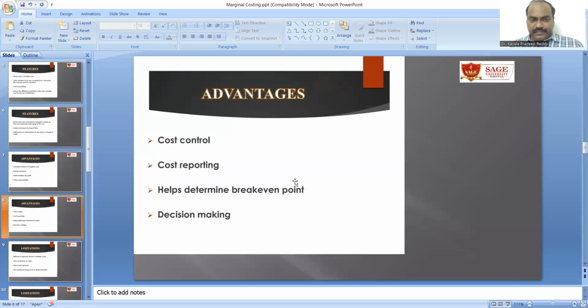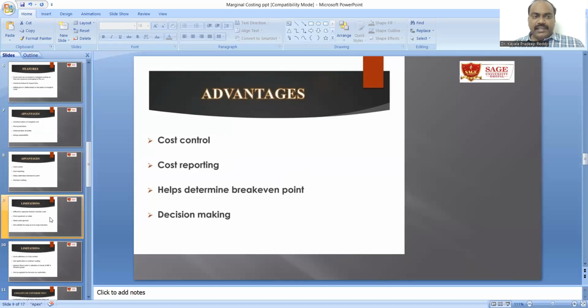For that, marginal costing helps, and it helps in determining break-even point and decision making. How much amount of sales or volume of production we should meet can be known through break-even. That can be known through marginal costing.